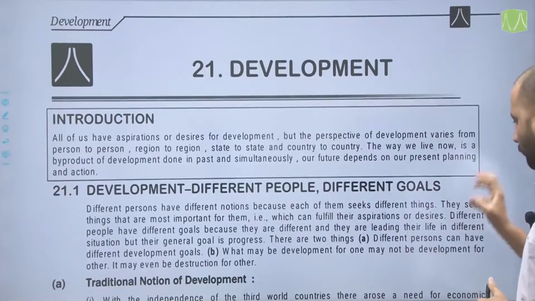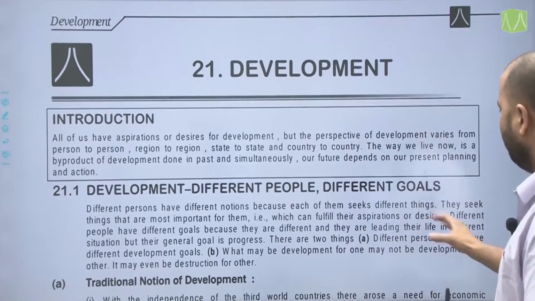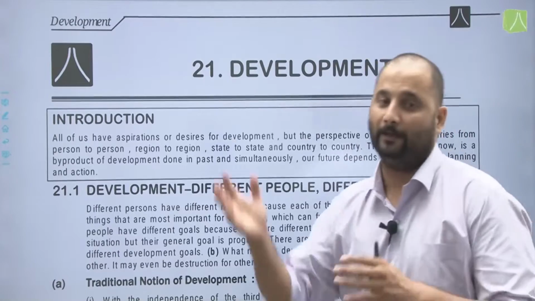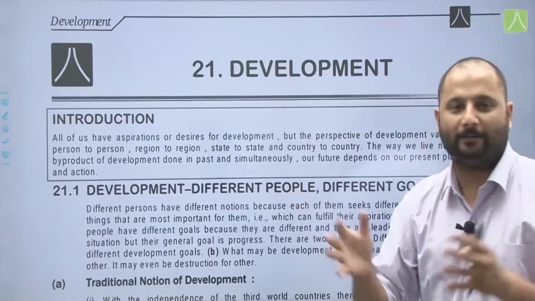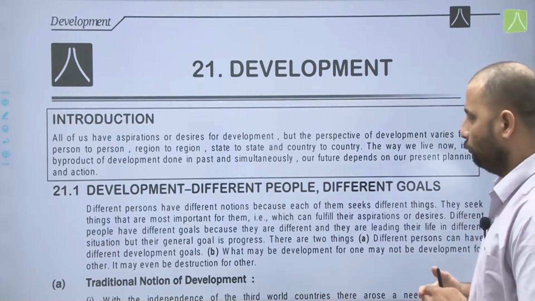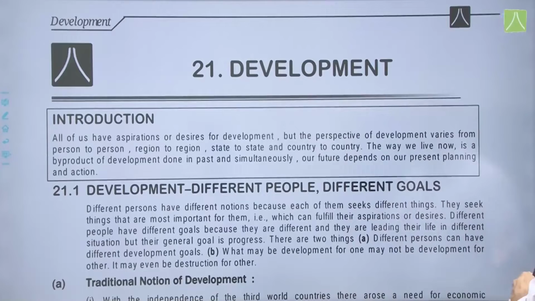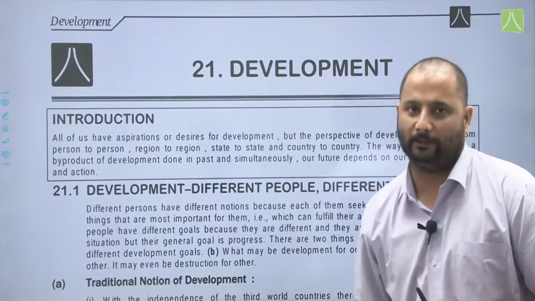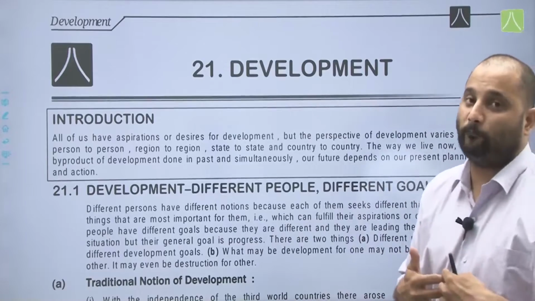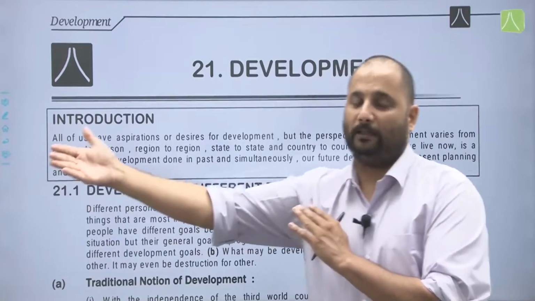There are two things. First, you can see here A is mentioned: different persons can have different developmental goals, like no two fingers are the same. Similarly, two people can have different developmental goals, and also what may be development for one may not be development for the other. It may even be destruction for the other. What is development for me might be destructive for another person.